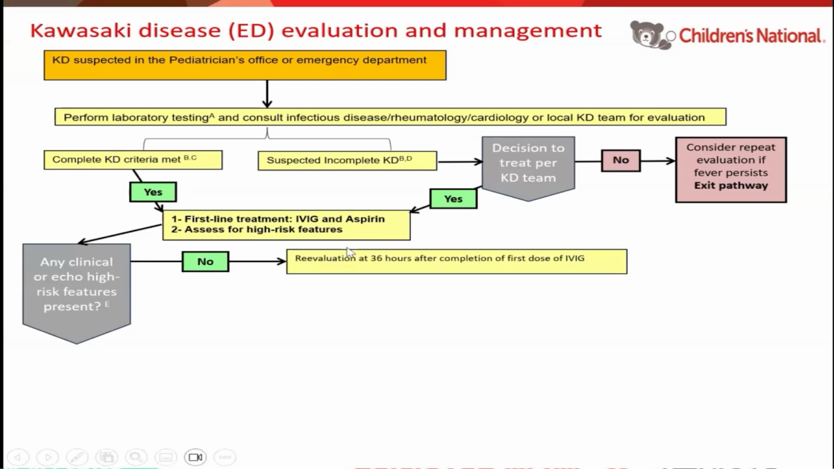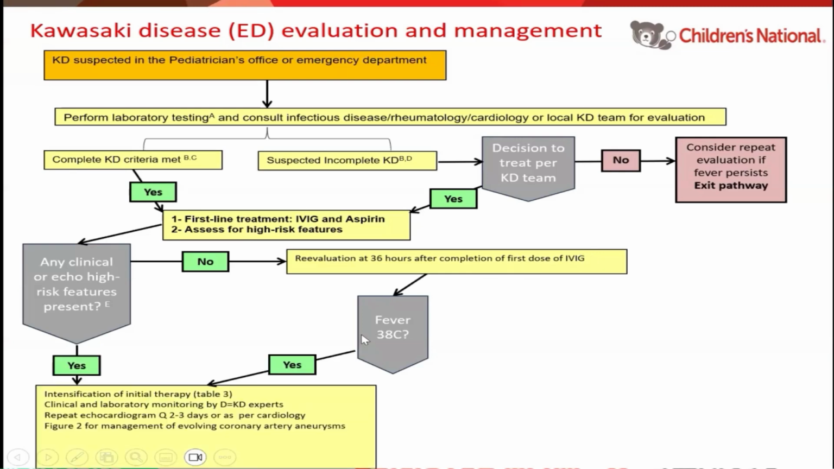In the absence of high-risk features, we will reevaluate to see if there is any fever 36 hours after the completion of the first dose of IVIG. If the patient has a fever after 36 hours, we call that IVIG resistant. At that time, we will call for using rescue therapy. On the other hand, if you have high-risk features at the beginning of your evaluation, then we ask you to give the child adjunct therapy. Both of these therapies, whether it's rescue therapy or adjunct therapy, are called intensification of therapy. And the options I will be sharing with you also very soon.